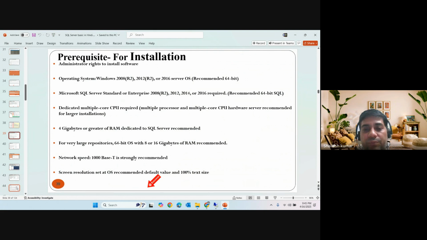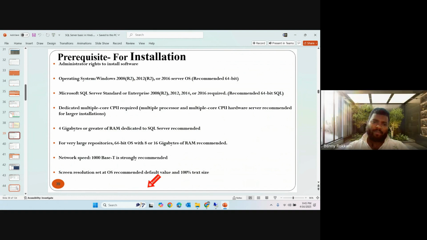So a minimum of 4 GB of memory is required, a 64-bit OS platform, and at least 1 or 2 cores of CPU, and you can install it. For the network, 100 Gbps or 1000 Gbps, or 10 Gbps, whatever maximum you have, you can use that.